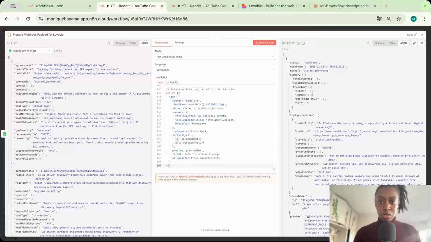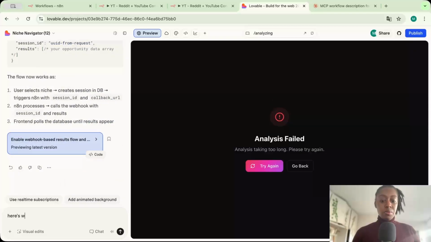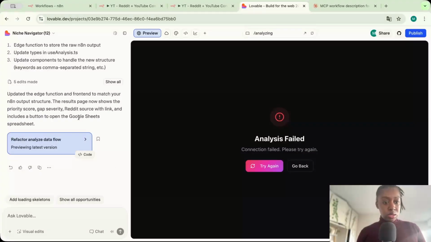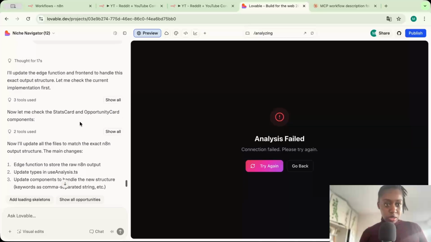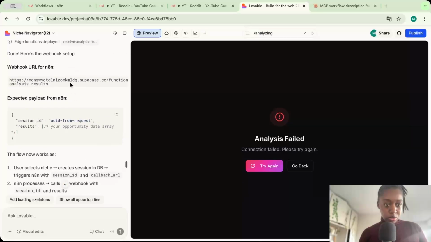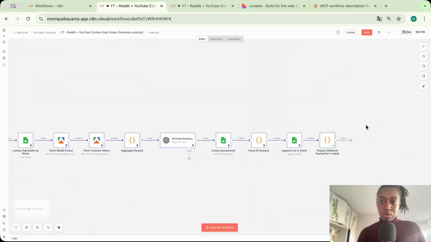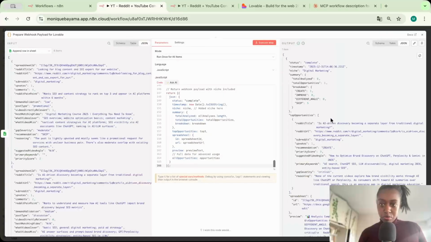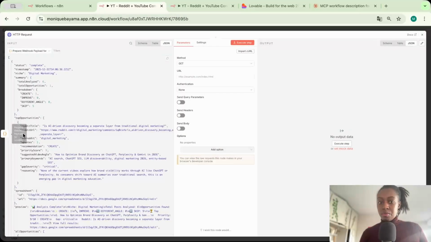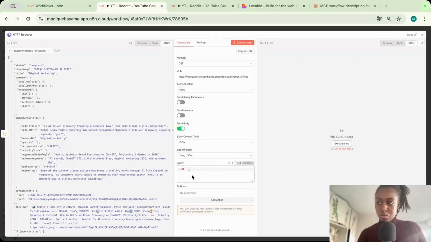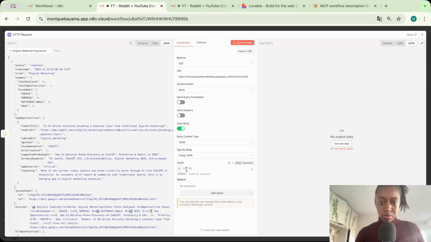So let me copy paste the output in Lovable. Okay, so it's done now. So I'm going to go ahead and get the webhook URL. Okay, get the webhook URL, and then I'm just going to add the HTTP request to send the results to Lovable. And now I'm going to go ahead and try this step.